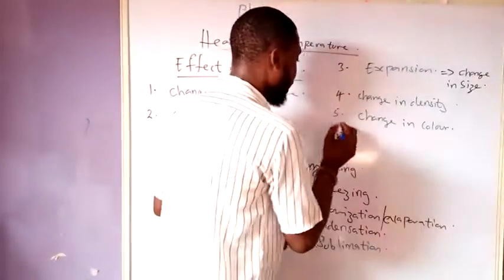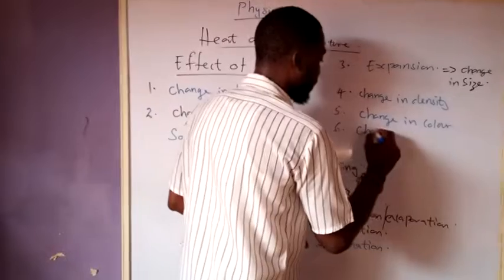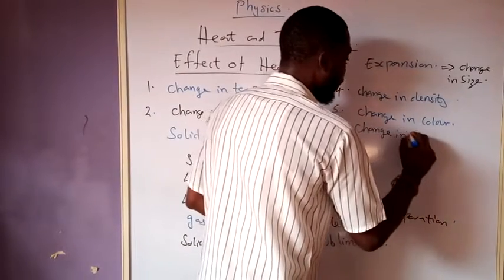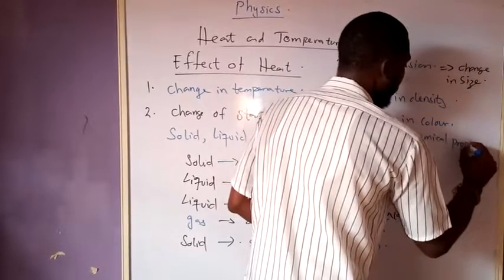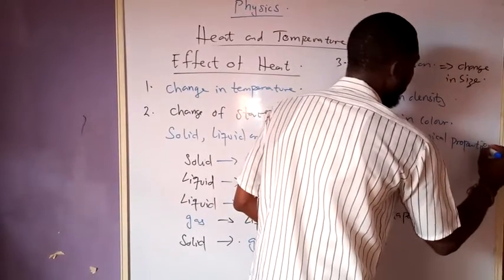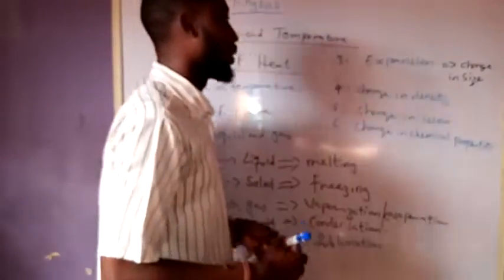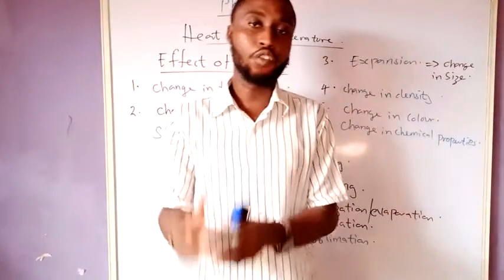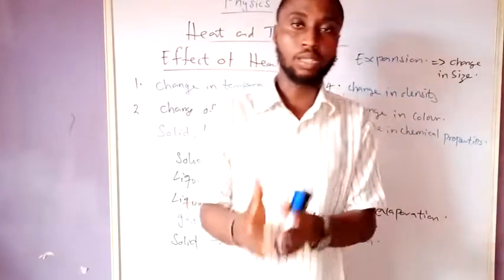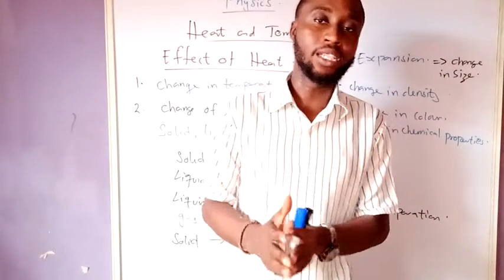In fact, number 6, there can also be change in chemical properties, and so on and so forth. So it has great effect on the substances that you apply it to.